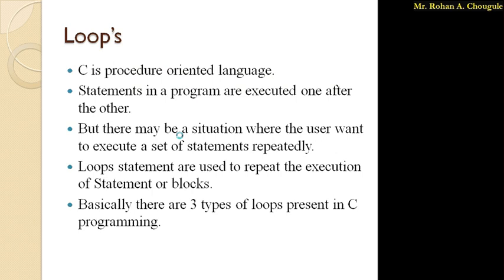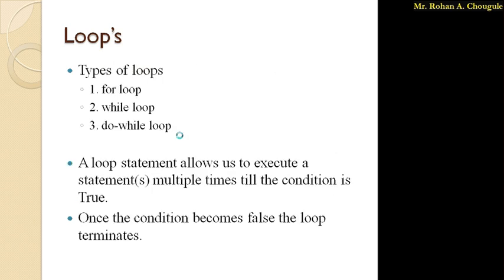So to avoid this repetition of code again and again, what has C provided? C has provided a loop system. So basically, the loop system is used to avoid the repetition of code. And in C, we have three basic types of loops: the for loop, then the while loop, and the do while loop.